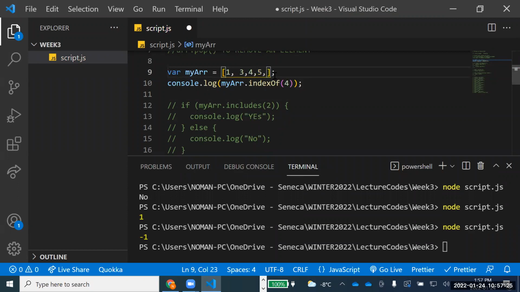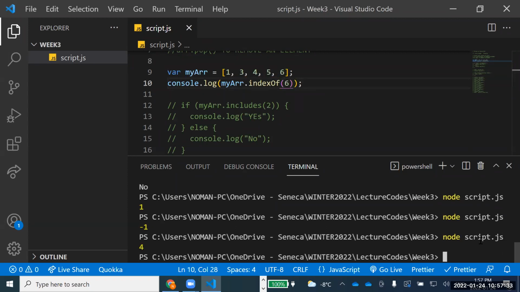4, 5, 6 times multiple values. Now, if I say 6, for example, I want to know the index number of 6. Index of, so you can see 4. Then how is it 4? 0, 1, 2, 3, and 4. So this is the 4.